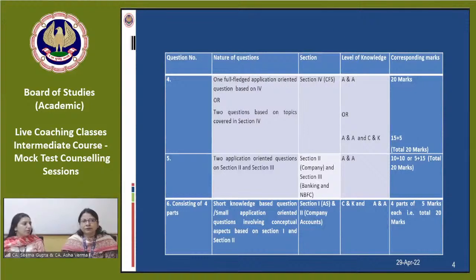Again, consolidation covers a 20 marks question. Consolidation is a full-fledged question. It may be for 20 marks or 16 marks, but it is generally a full-fledged question. So it's a very important topic. And it's a more scoring topic because there is nothing else as such. You are only required to compute.